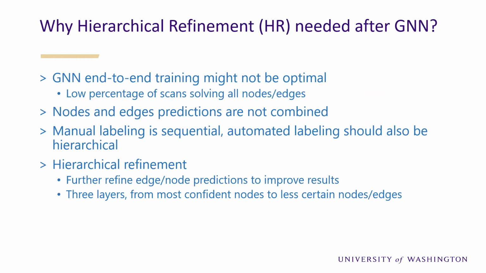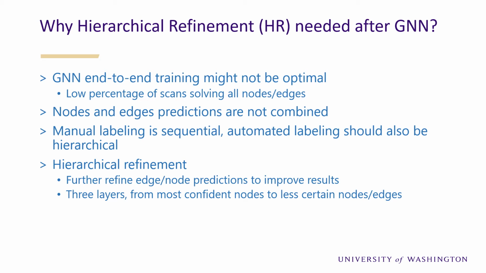End-to-end graph neural network predictions are not the optimal solution for labeling, as node and edge predictions may not be compatible. Considering manual labeling of intracranial arteries is sequential, for example, labeling large major branches before small optional branches, automated labeling should also be hierarchical with combined information for nodes and edges.